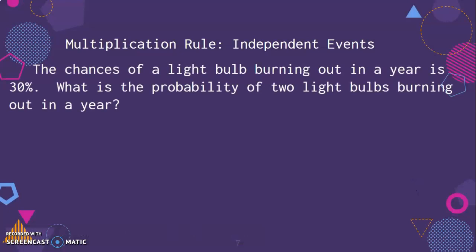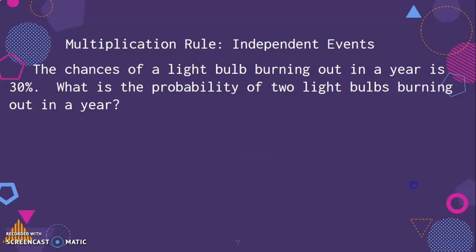Okay, last thing is when they've given you one event type, but they're asking you if that event happens multiple times. So the same event, but it's happening multiple times. So here the chances of a light bulb burning out in a year is 30%. What's the probability of 2 light bulbs burning out in a year? So there's really not like 2 events, but what we're saying is there's 1 light bulb and a second light bulb, and they have the same probability applied to them.